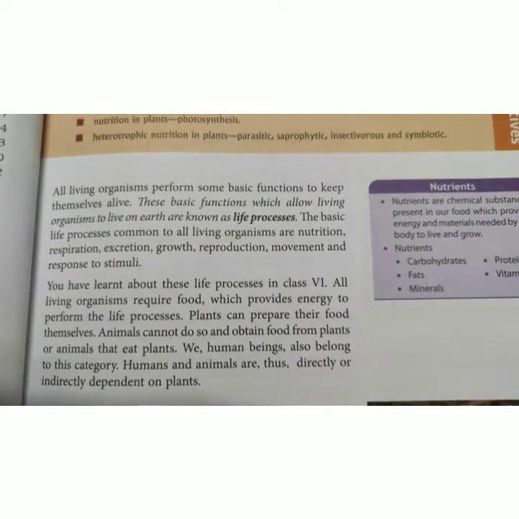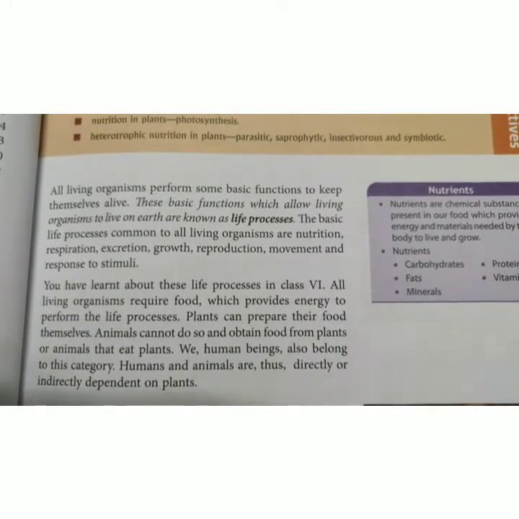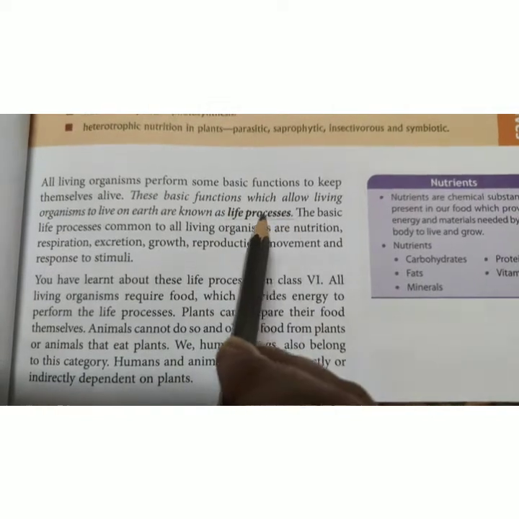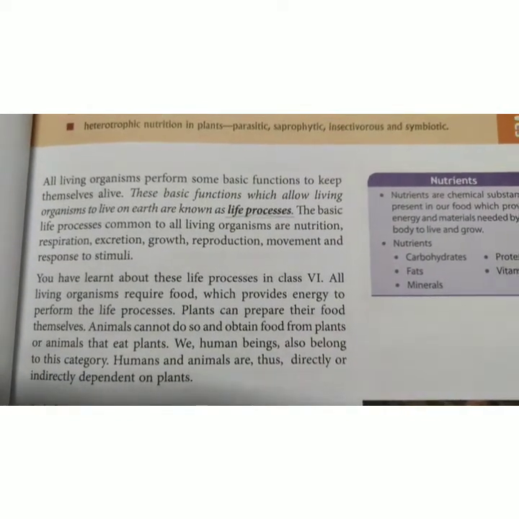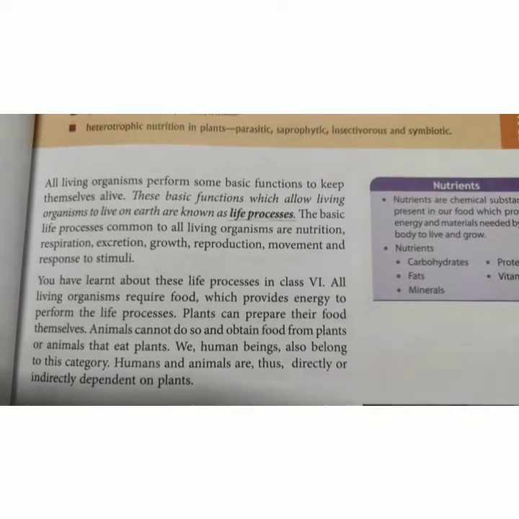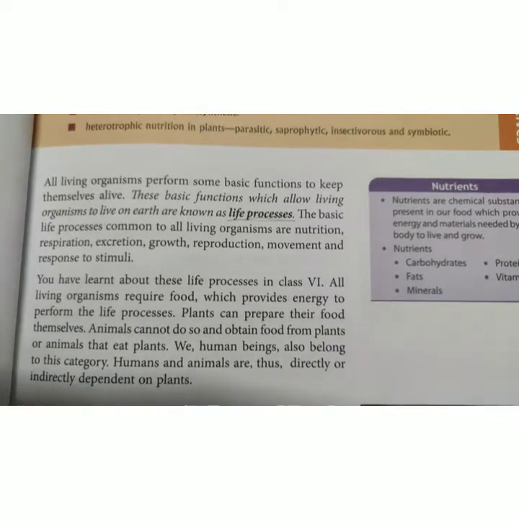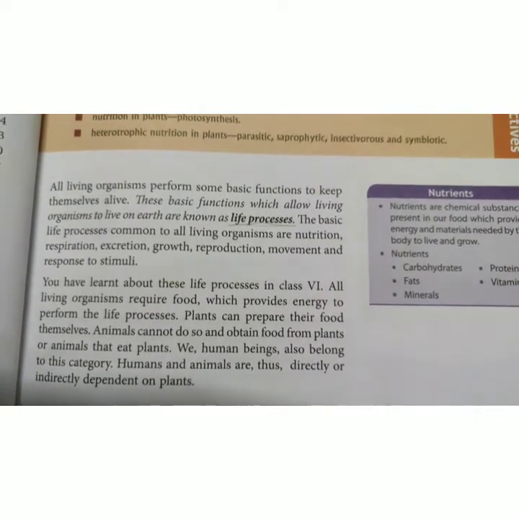These basic functions which allow the living organisms to live on earth are known as life processes. So what are life processes? Life processes are the basic functions which the living organisms perform so that they can live on earth.